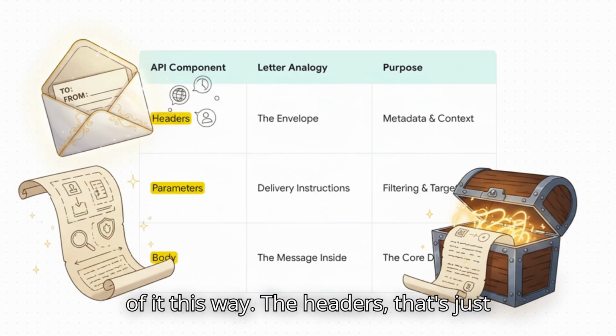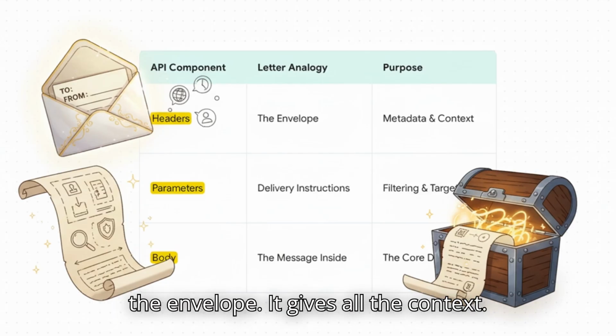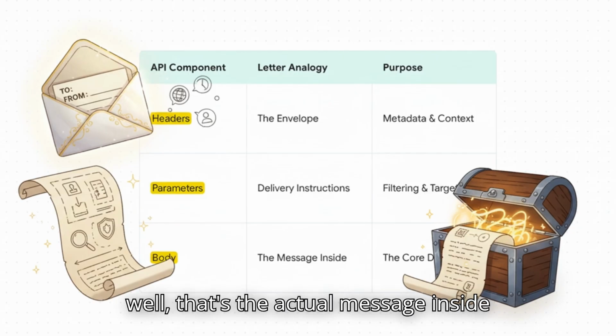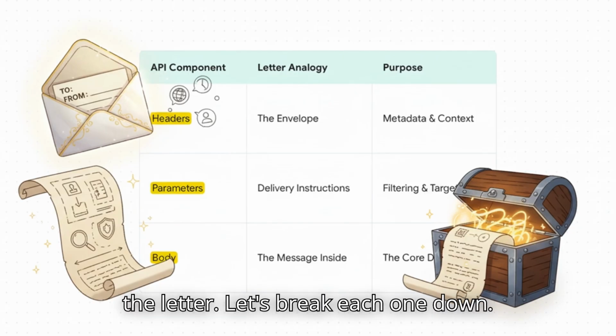Okay, so here's the whole system in one shot. Just think of it this way. The headers, that's just the envelope. It gives all the context. The parameters, those are your special delivery instructions. And the body, well, that's the actual message inside the letter. Let's break each one down.